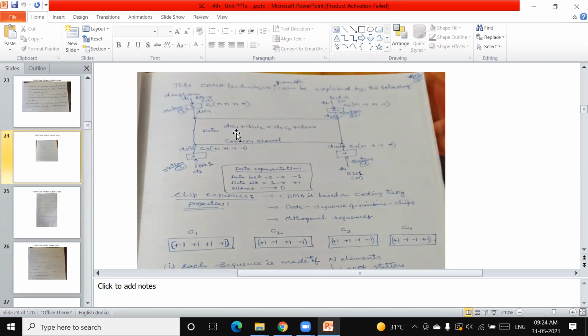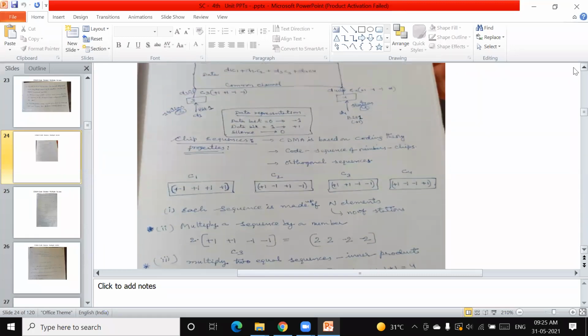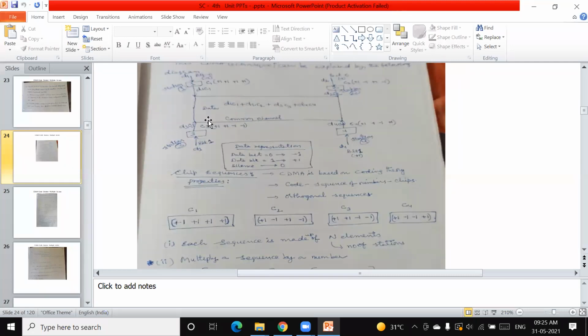Though I have mentioned C1, D1, D2, C2, D3, C3, D4, C4, actually these are the codes you are going to get. +1 into all of these, you get +1. And here there is a -1. If you multiply this, the signs will vary and be placed here. Here it will be 1, 0, 1, 1. Obviously you get the same thing. We will see what process is involved on the transmitting side and on the receiving side.